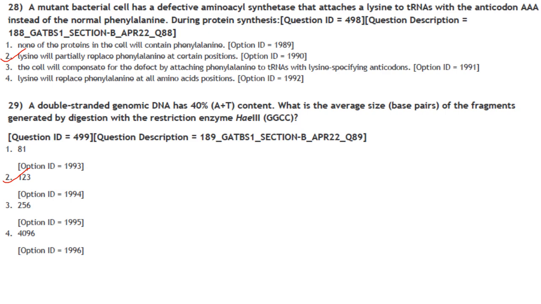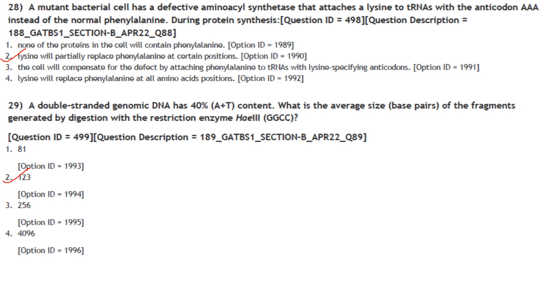So during protein synthesis, what will happen? None of the proteins in the cell will contain phenylalanine. Nothing like that. There will be phenylalanine because there are other codons which are coding for phenylalanine. Not only AAA but other codons are also there which code for phenylalanine. Lysine will partially replace phenylalanine at certain positions. That is correct. So option 2 is correct.